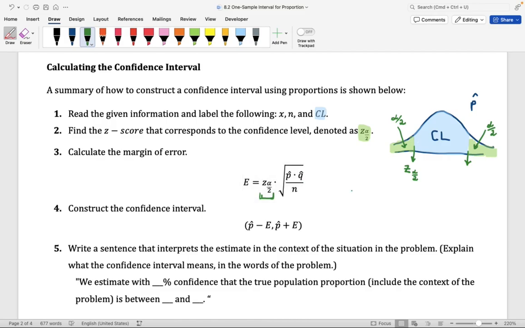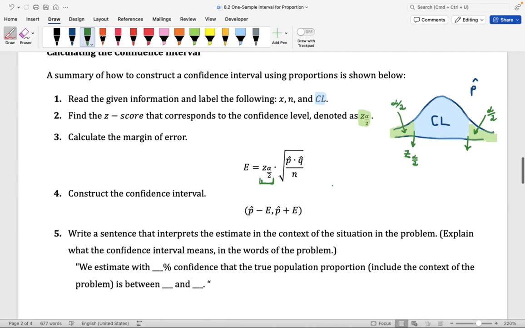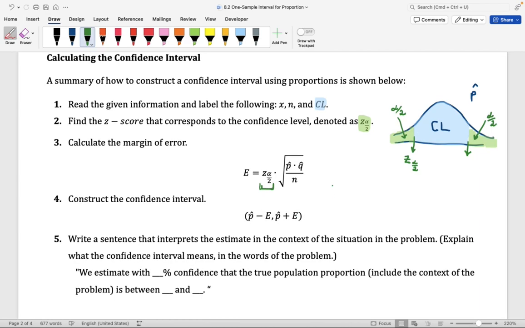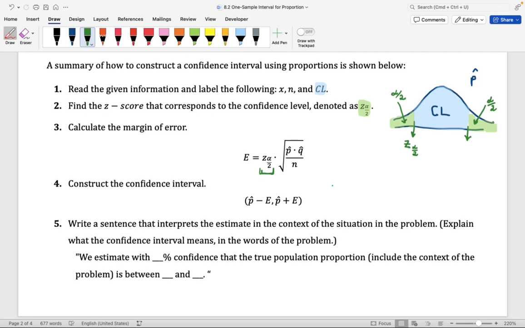Once you find the margin of error, you're going to construct the confidence interval by taking p hat minus the margin of error, comma, p hat plus the margin of error. The last step is always going to be to interpret the confidence interval. And you can go ahead and reuse this sentence here below. We estimate with blank percent confidence that the true population proportion, remember, we're trying to estimate p. So we're saying we are blank percent confident that the true population proportion is between the value that you got for p hat minus E and the value that you got for p hat plus E.